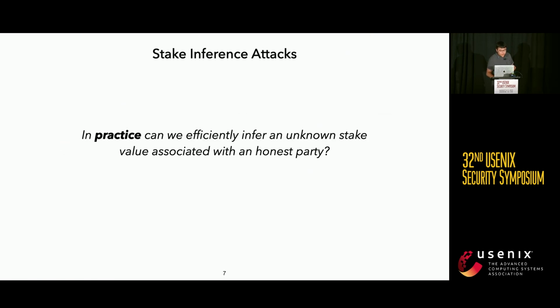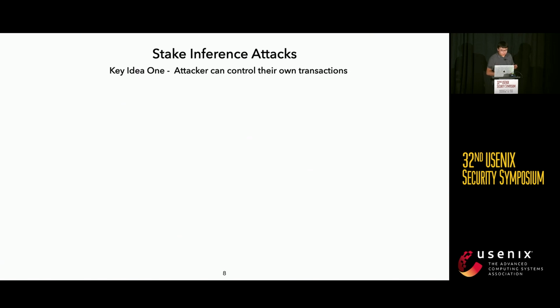So now we know that in theory we have interfaces that allow attackers to play around with the hidden state. But we want to ask the question: in practice, can we actually have an attack that efficiently infers an unknown state associated with some honest party? The answer is yes. We have provided an efficient stake inference attack, and it is based on two key ideas.